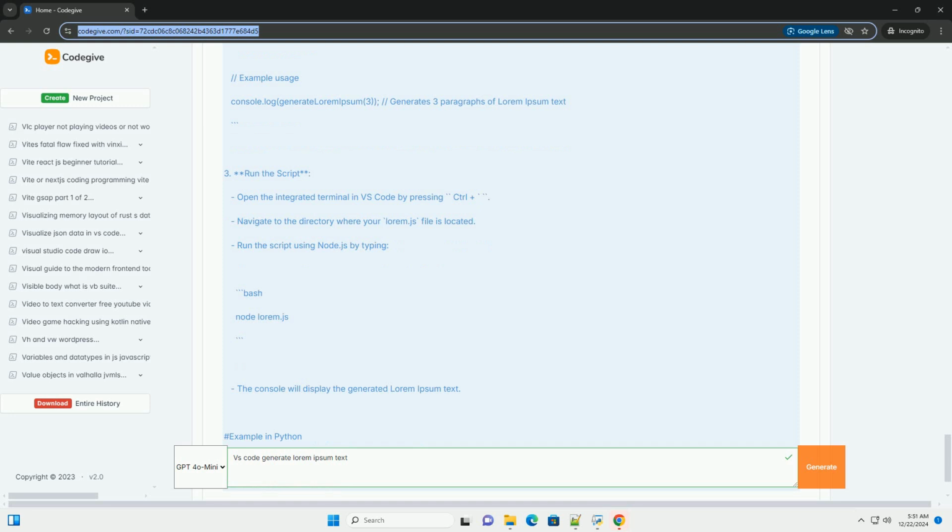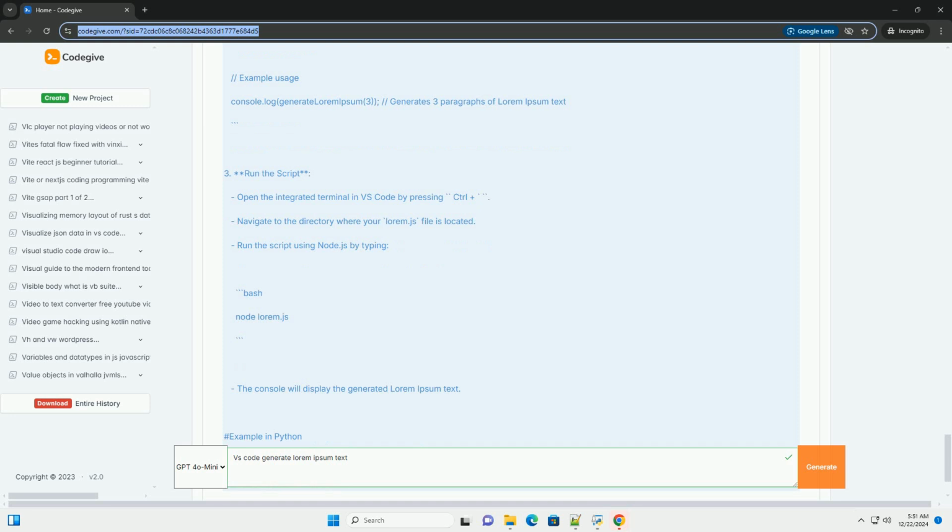Step 3, run the script. 1. Open the terminal in VS Code by pressing Ctrl+backtick. 2. Run the script using Node.js. Bash. node loremipsum.js. 3. You'll see the generated Lorem Ipsum text printed in the terminal. Conclusion. You now have 3 different methods to generate Lorem Ipsum text in Visual Studio Code.